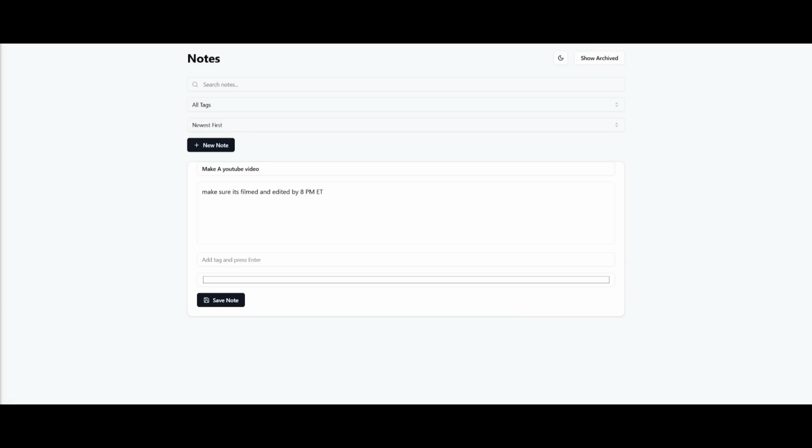And there we go. I've now opened up this note-taking app, and it looks pretty cool, and it's super simple, and it definitely works. So you can write in your note title over here and the description of your note, and then you can click on save note if you want to leave it on the bottom. You can then add a new note. You can also have it so that you could archive it.